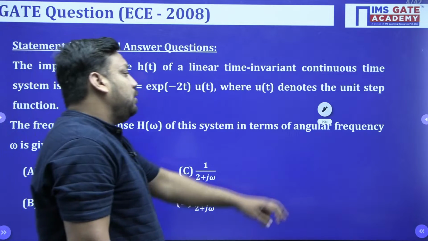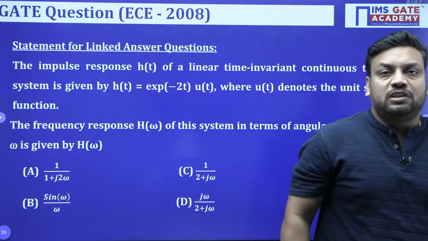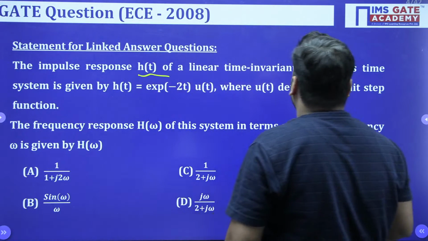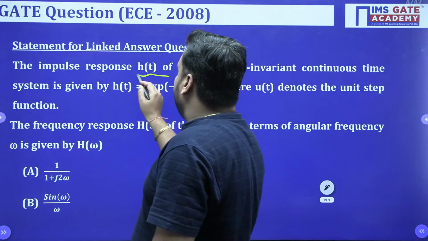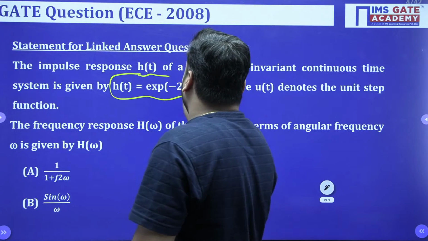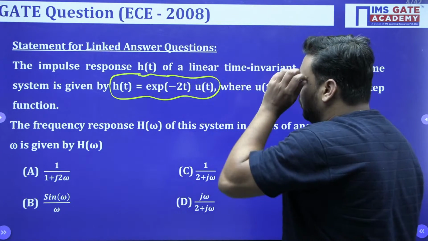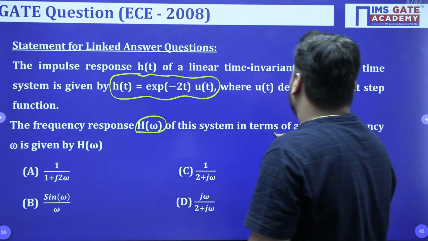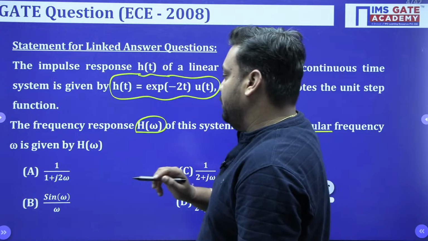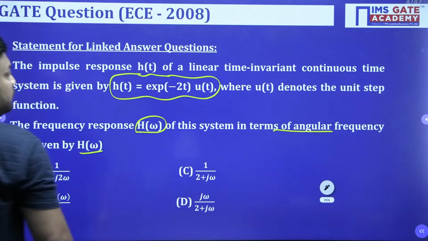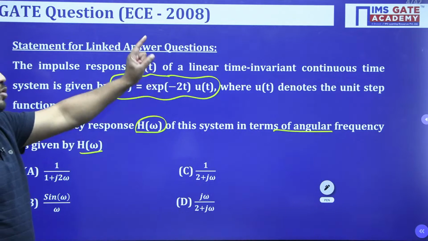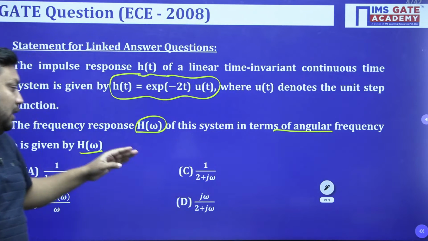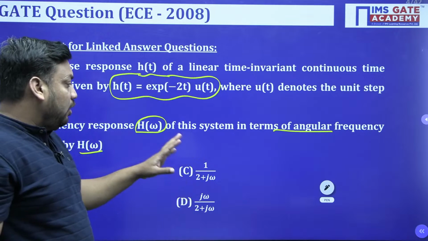Now the next question is here. It is a common data question, so you just need to read the question. The impulse response h(t) of a linear time invariant system is h(t) equal to e to the power minus 2t u(t), where u(t) denotes the unit step function. The frequency response H(omega) of this system in terms of angular frequency omega is given by... This is the easiest question. Common data question means that based on this common theory, the examiner will ask two questions back to back. Now this is the first question.